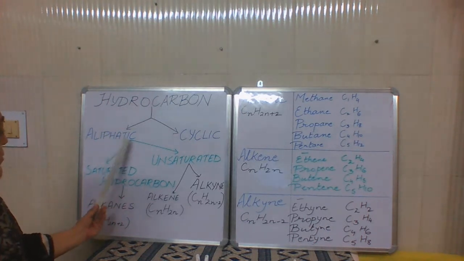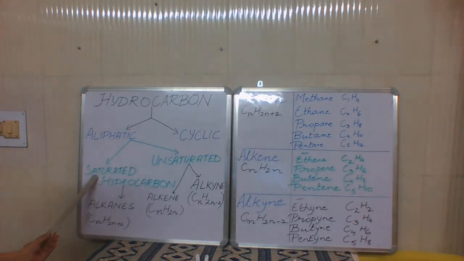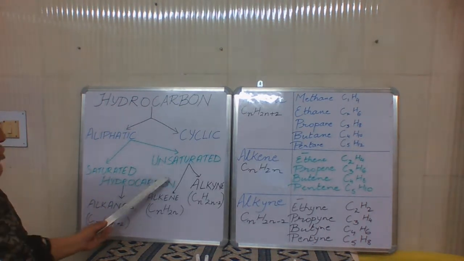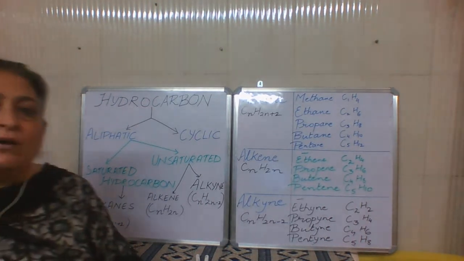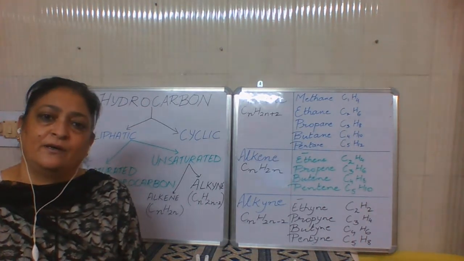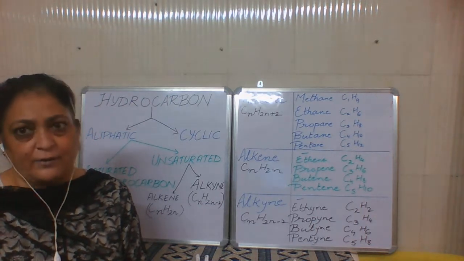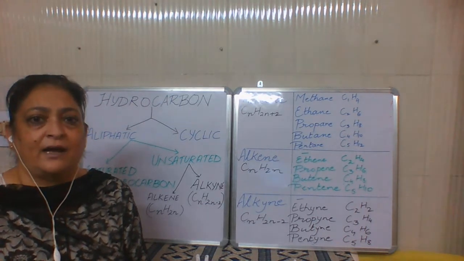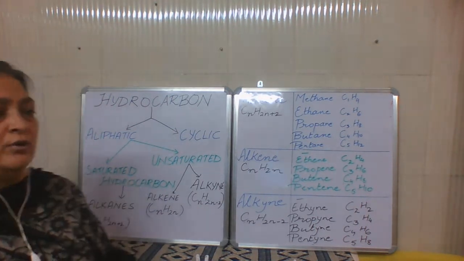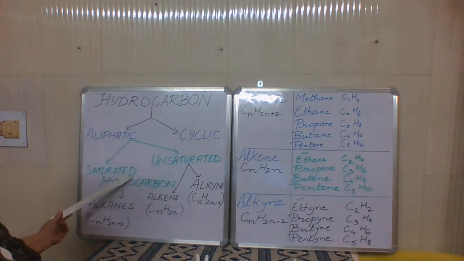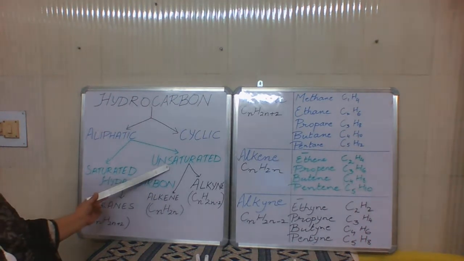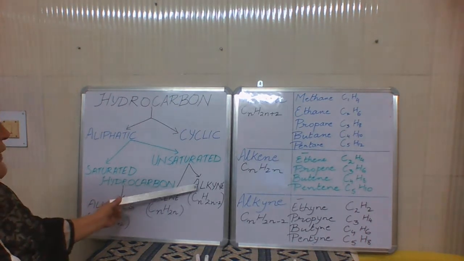Now, aliphatic can be categorized into saturated hydrocarbon and unsaturated hydrocarbon. I have already explained what saturated and unsaturated hydrocarbons are, so we are not dealing with that discussion here. So now let's go further. Saturated hydrocarbons are alkanes, and the unsaturated hydrocarbons are alkenes and alkynes.